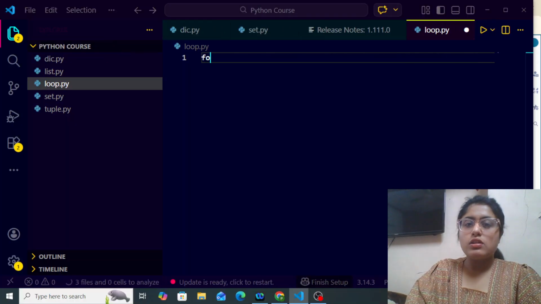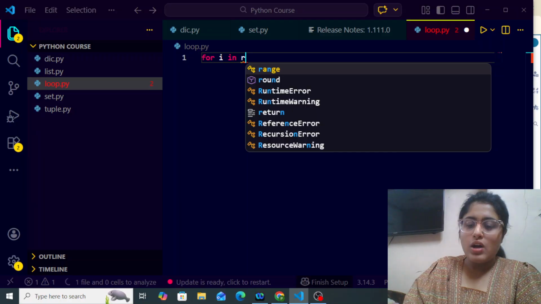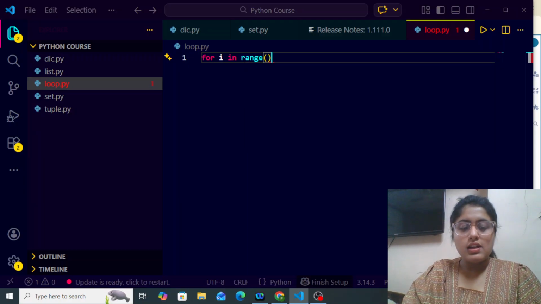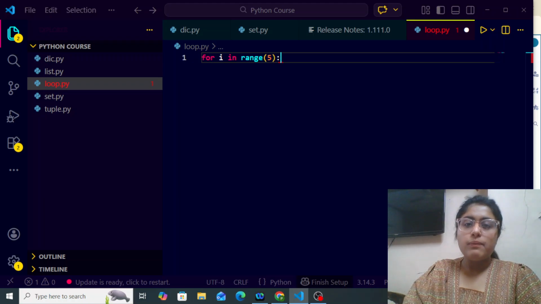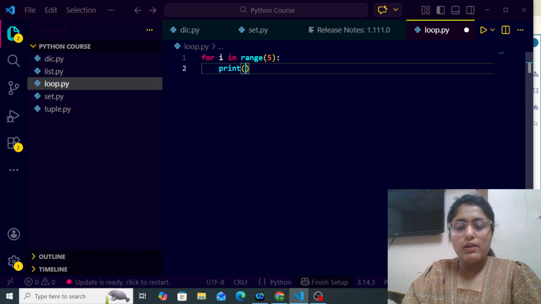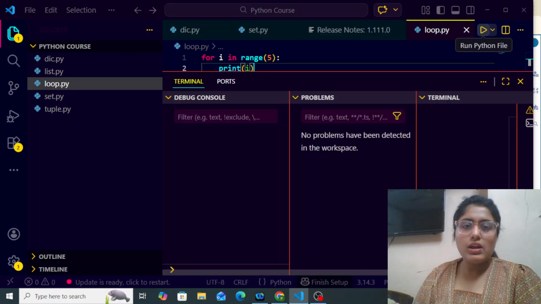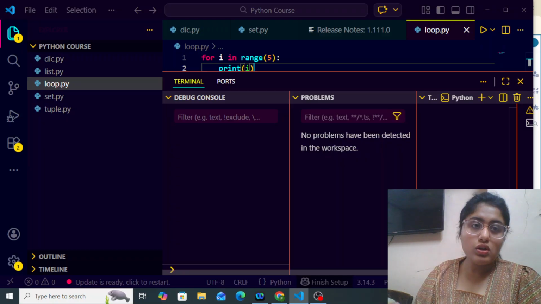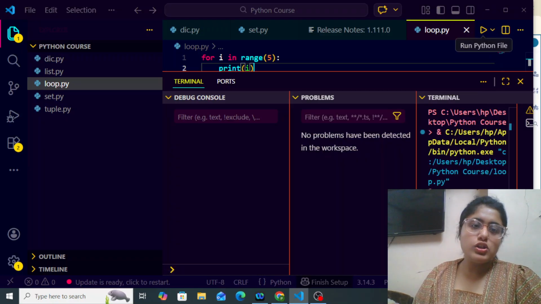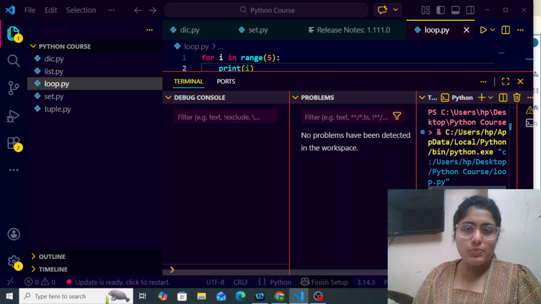I'm going to create a loop: for i in range 5, and I simply print i. Now let me run this code and see what output we get. As you can see, I'm getting 0, 1, 2, 3, 4 as the output. I hope this is clear to you all. That is how we get output in case of loops.